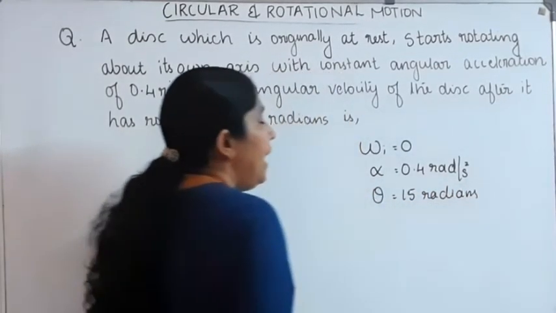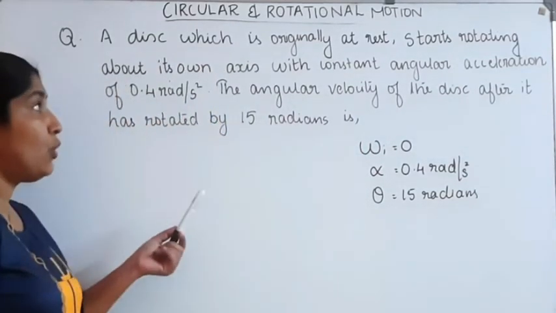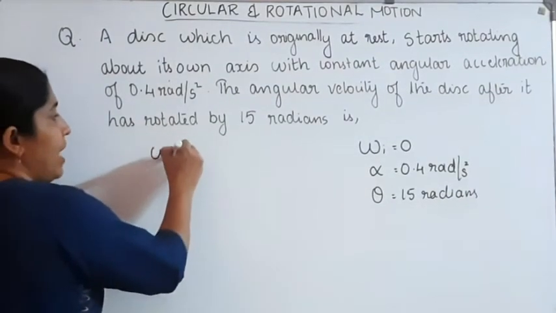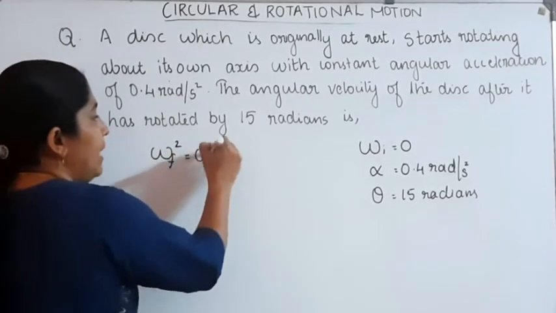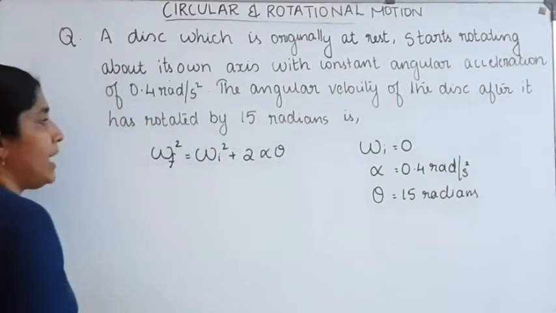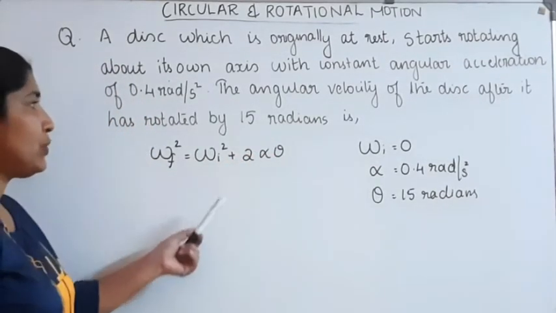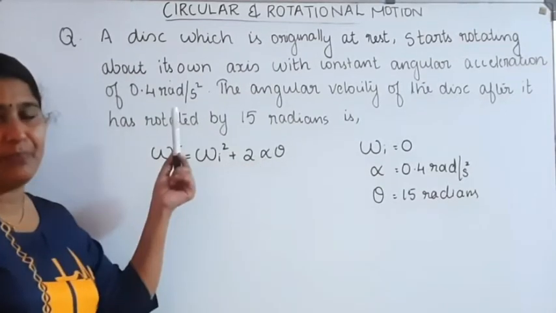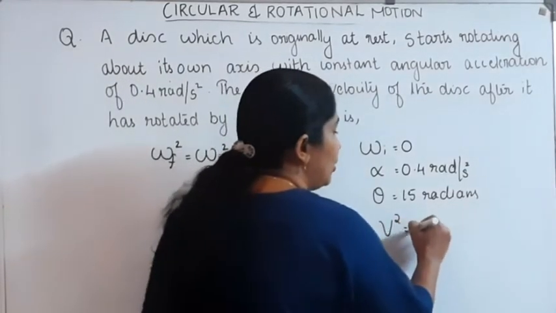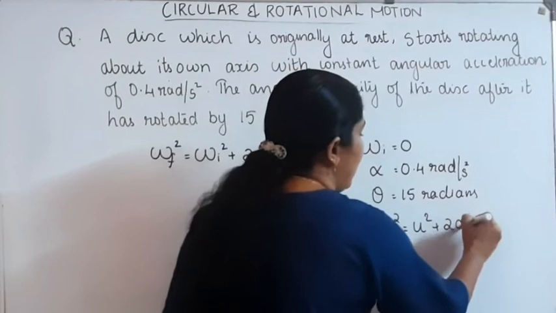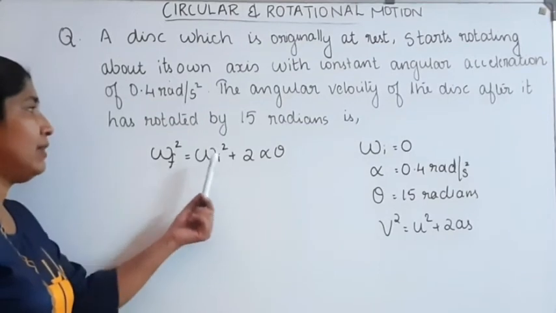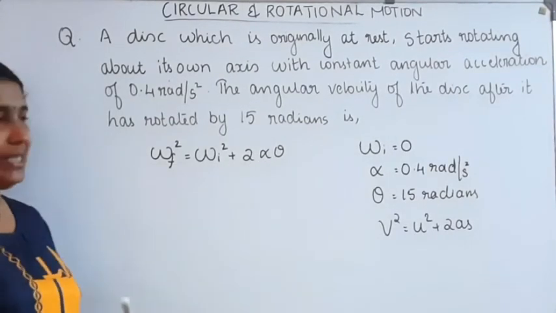Okay. Now, which equation can we use to solve for the final angular velocity? For this we can use the equation omega final square is equal to omega initial square plus 2 into alpha into theta. This equation in linear motion can be written as v square is equal to u square plus 2as. From this equation we can change all the terms into angular form. Then omega final square is equal to omega initial square plus 2 alpha into theta.